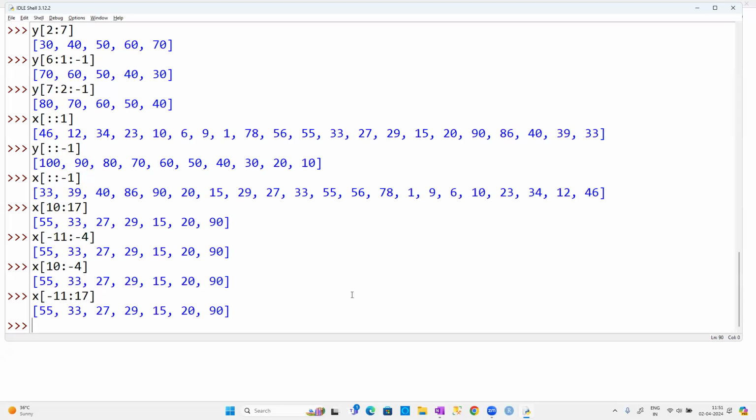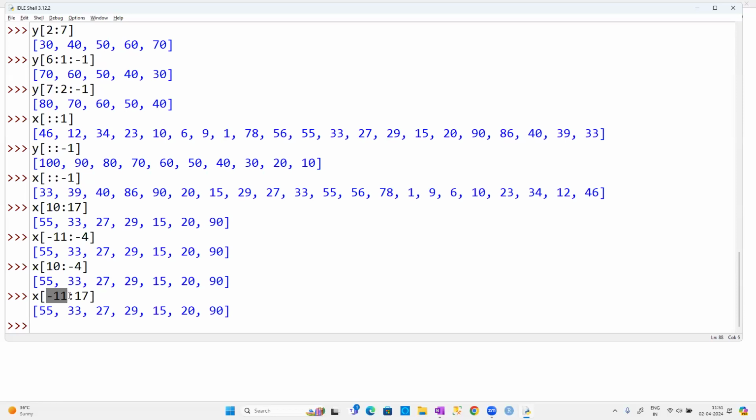So I didn't get this minus 11 to 17. Minus 11 is nothing but the same technique, right? So what is the meaning of 10 here? In total, how many elements are there? x is containing 21, right? Yes. Okay, so what is the meaning of 10? 10 means from the left hand side, it is the 10th element. What is it from the right hand side? 10 minus 21 only, right? Yes, sir. So that is the one, minus 11.